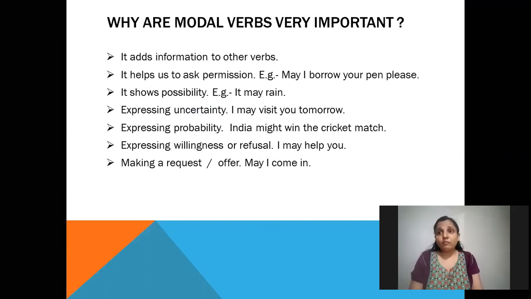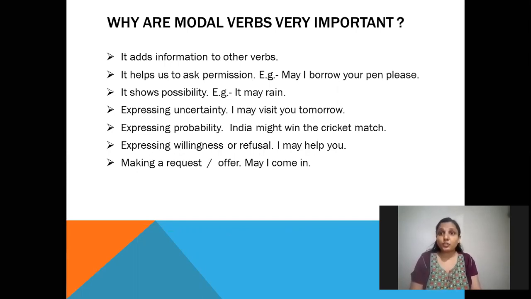Why are modal verbs very important? Let us see. They add information to other verbs. They help us to ask permission. For example, may I borrow your pen, please? They show possibility. Example, it may rain, expressing uncertainty. I may visit you tomorrow.